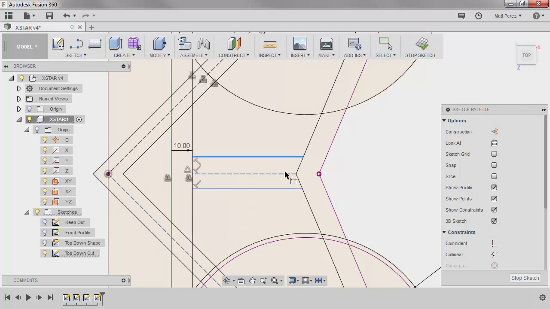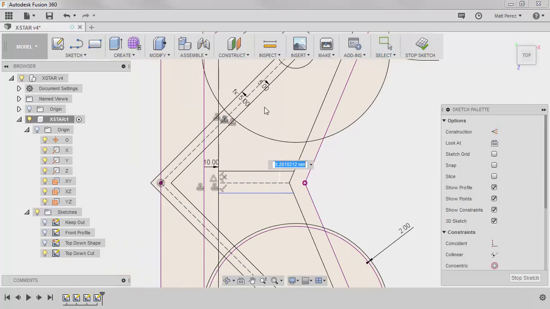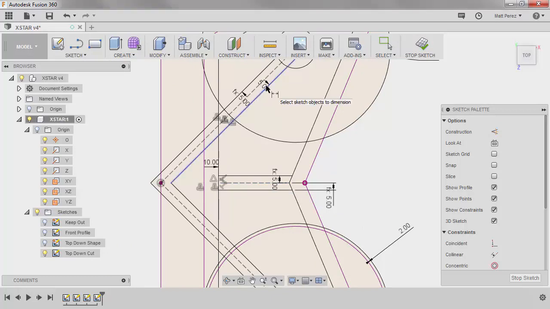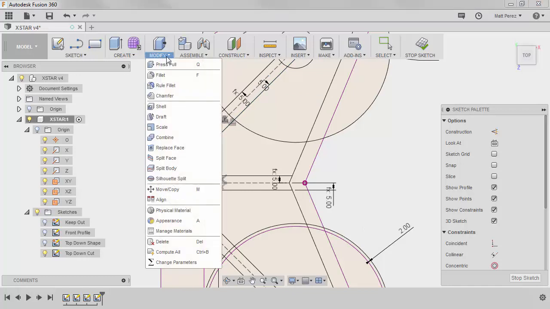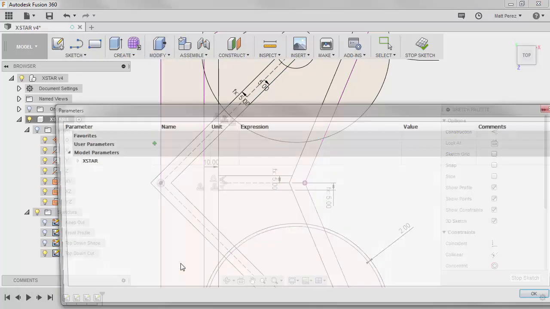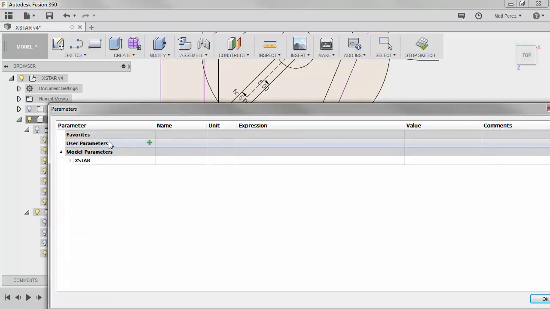Then I want to apply a dimension. So in this case, because I'm in the middle of applying a dimension, I can simply just add it there. And also, if you know the dimension, we can simply type in D19, and it'll be equal to that as well. Under Modify, you can go down into Change Parameters, and you can make universal parameters.